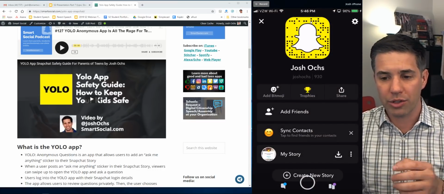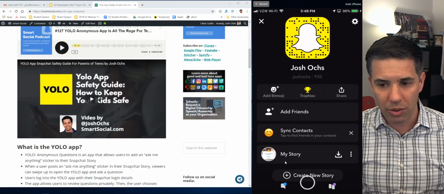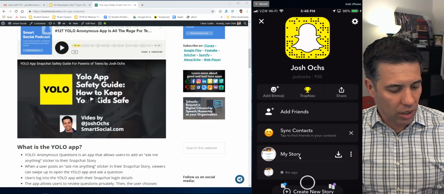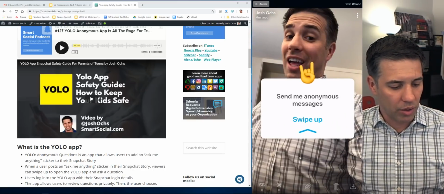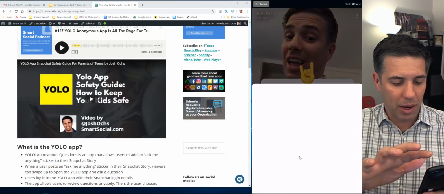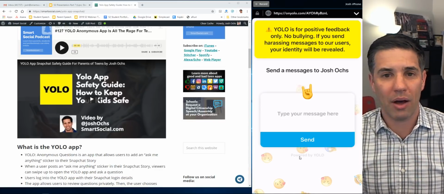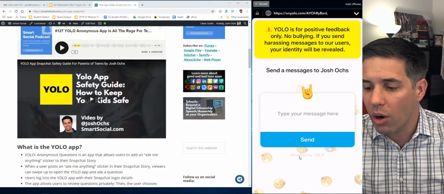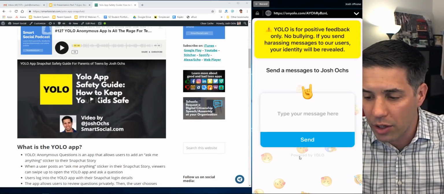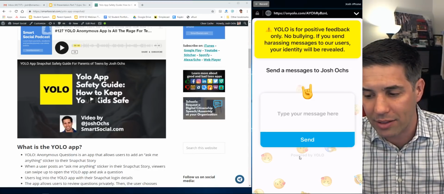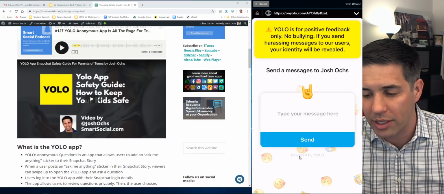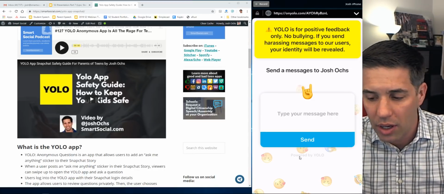You can click on your story down in the bottom there. See my story. Click on your story, and 4 minutes ago, swipe up. People swipe up to send an anonymous message, and you can test it. YOLO's, check this out. This is how people submit it. YOLO is for positive feedback only, no bullying. If you send harassing messages to other users, your identity will be revealed.